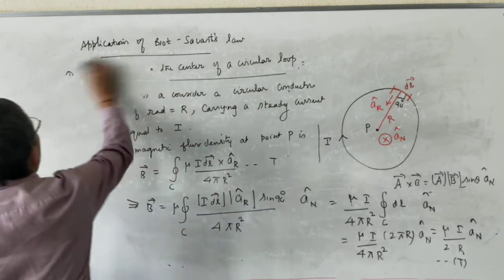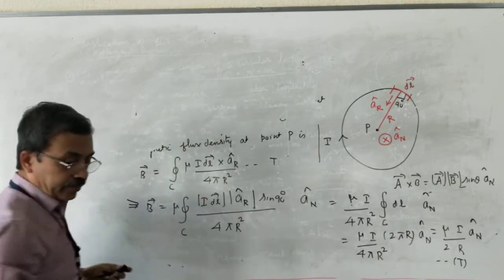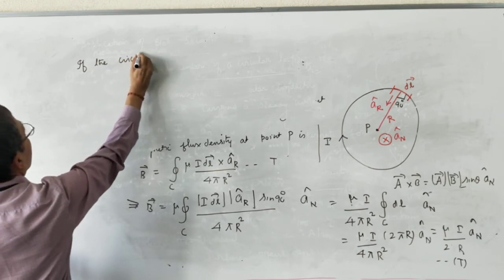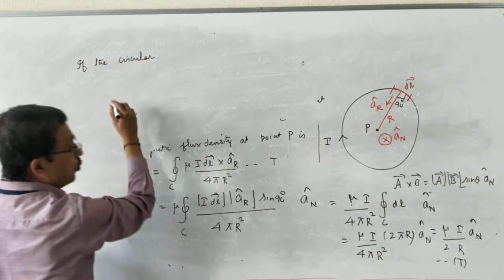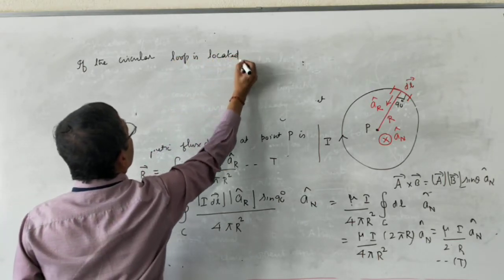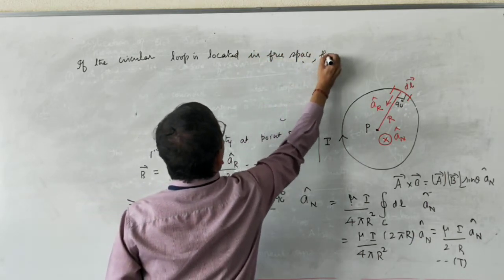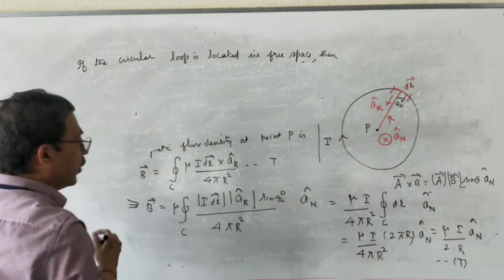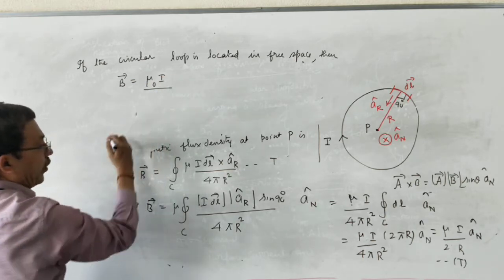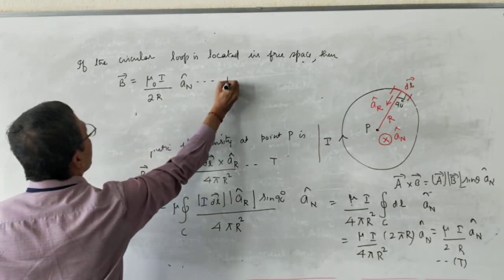So I am going to write now. If the circular loop is located in free space, then vector B is equal to mu naught into I divided by 2R into a_N cap. So many Tesla now.